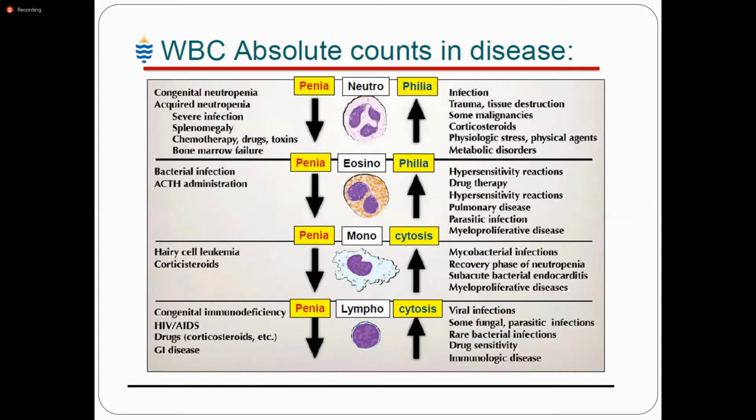Lymphocytosis is commonly seen in viral infections. Most commonly it is seen in viral infections like infectious mononucleosis and dengue fever, and lymphocytopenia is seen in congenital immunodeficiency syndromes, HIV, AIDS, and due to some drugs.